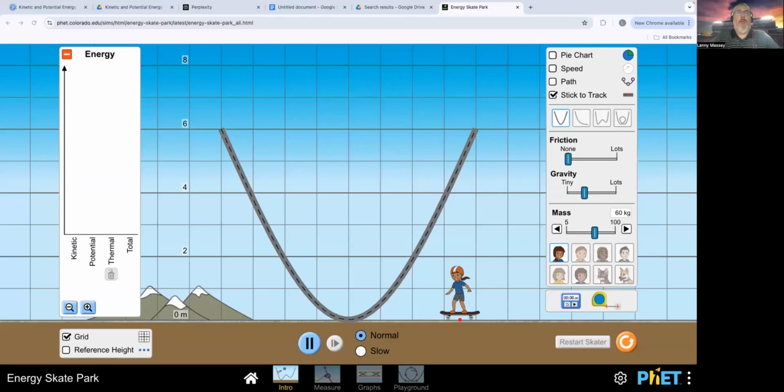Okay, today I'm going to give you guys a little bit of a tutorial on how to think about kinetic and potential energy and the law of conservation of energy. First off, we have to understand the law of conservation of energy. And the law of conservation of energy states that energy cannot be created or destroyed.